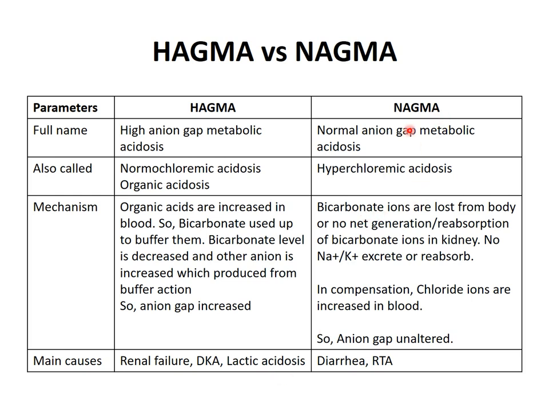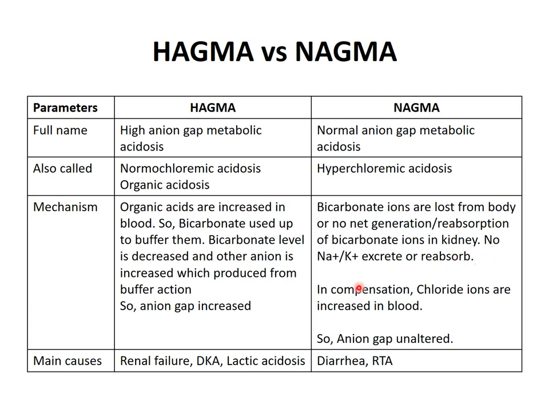What happens in normal anion gap metabolic acidosis? Here there is a loss of bicarbonate from the body, and there is no net generation or reabsorption of bicarbonate from the kidney, but bicarbonate is lost out of the body. So bicarbonate level is decreased.